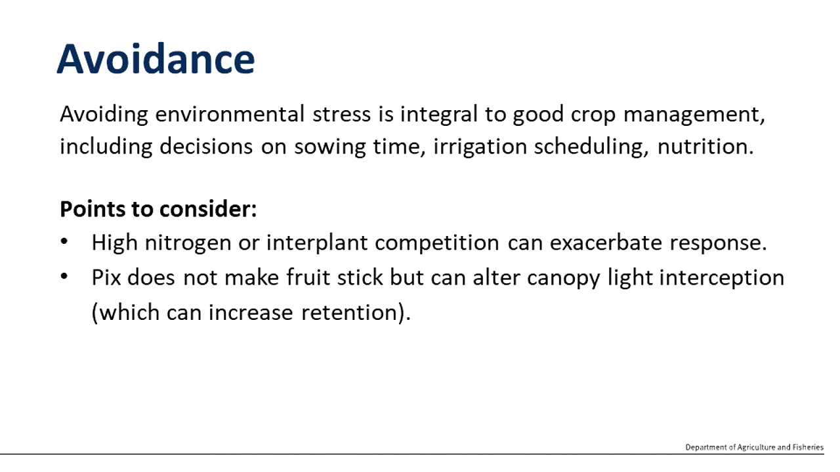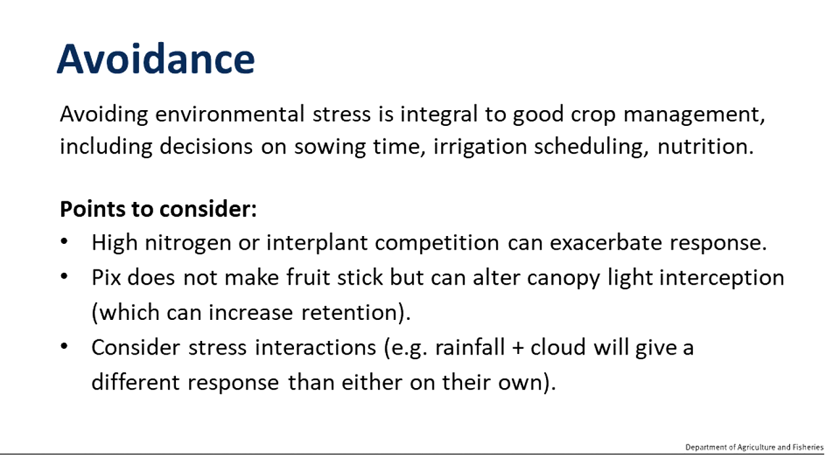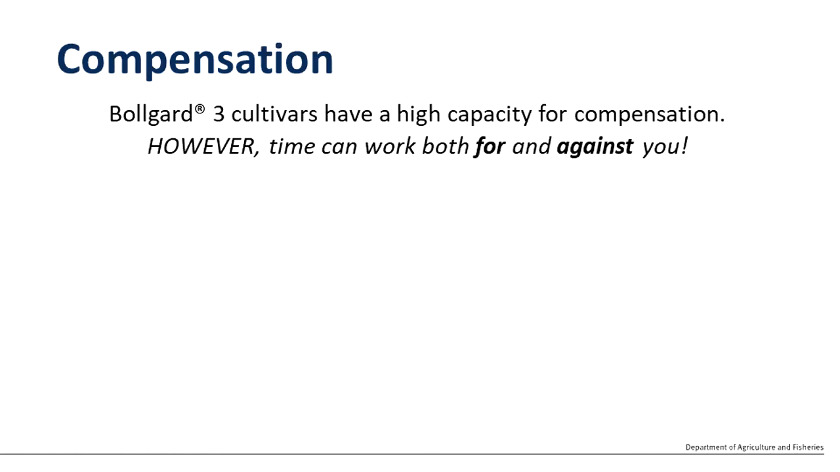The other thing to consider too is that there's interactions between different environmental stresses. Rainfall with cloud will give quite a different response in some situations compared to cloud alone, or where rainfall might occur at night but you have nice sunny days. When we think about compensation mechanisms, Bollgard 3 cultivars have a very high capacity for compensation. However, it's important to realise that time and where you are in the season can both work for you or it might work against you.